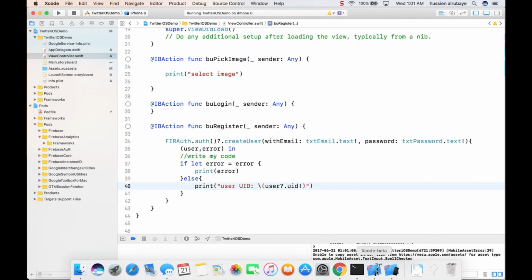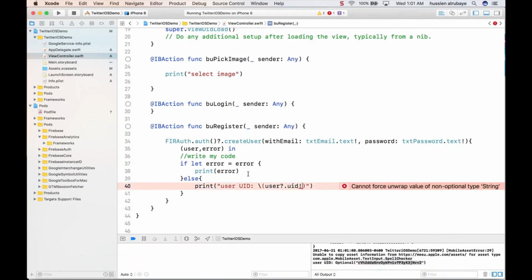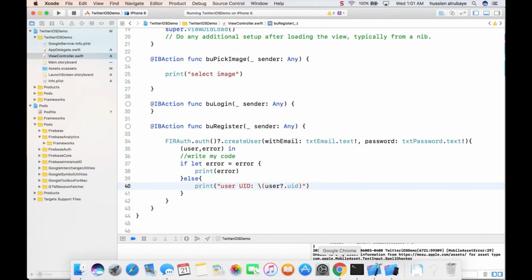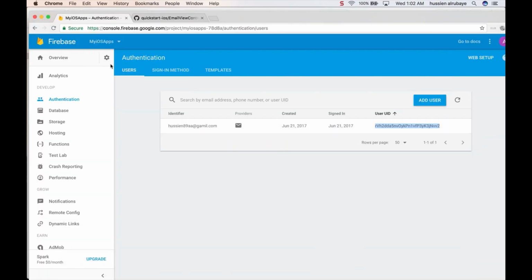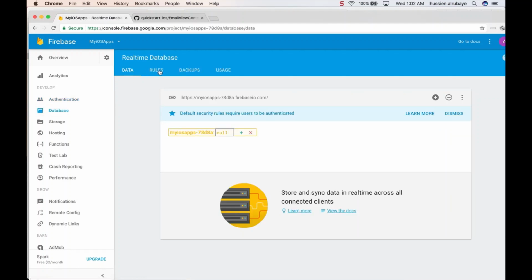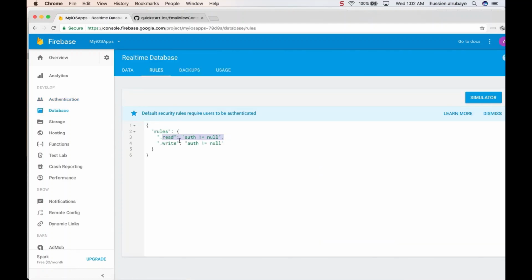So what is going on here is this: when I send the username and password to the Firebase database, what happens? The Firebase database just received the username and password, and it created a user for us with that username and that password, and this is the email. See how easy it is? You don't need a web service, you don't need a database, you don't need anything, just a single line. It was able to create the user for you and save it, and it created a unique UID for that user associated with that app. Now this user can use these services, like he can use the database, because in the rules here we have it: only a valid user can read and a valid user can write.